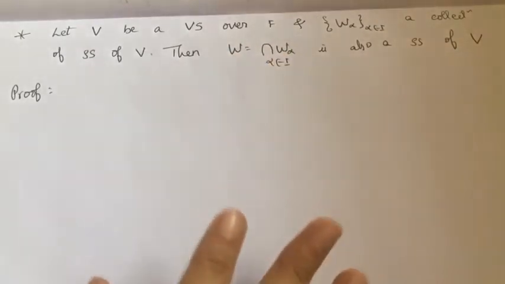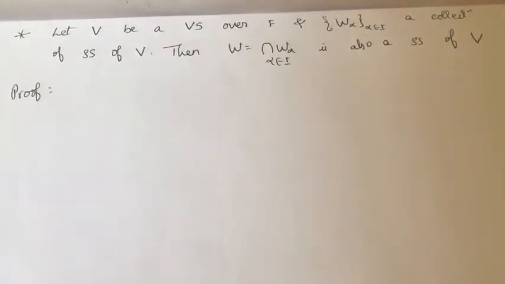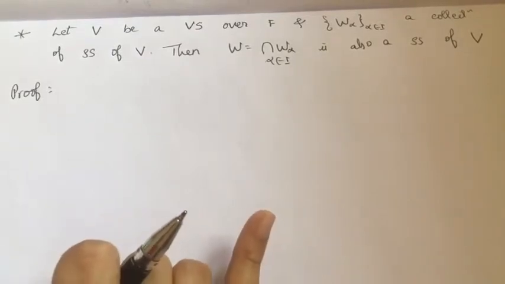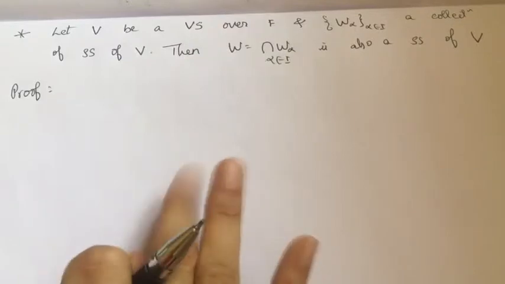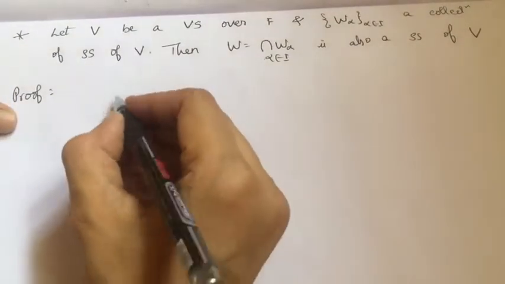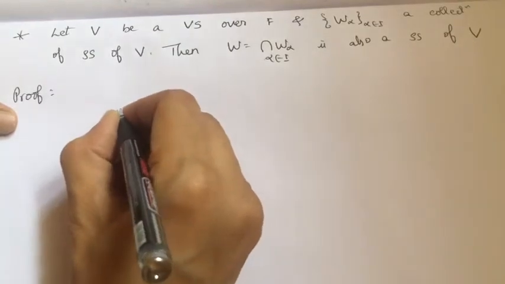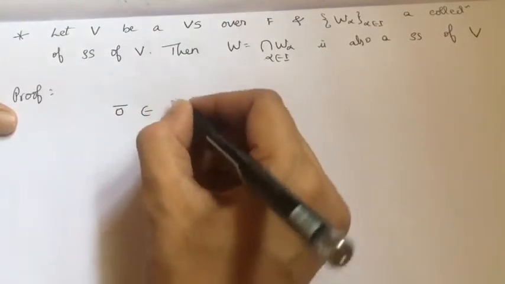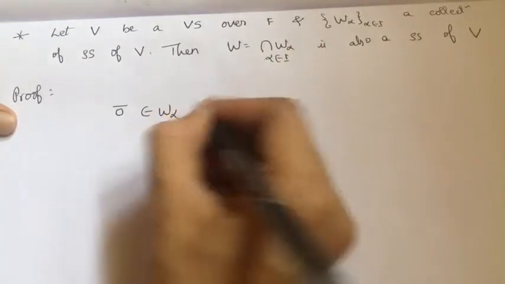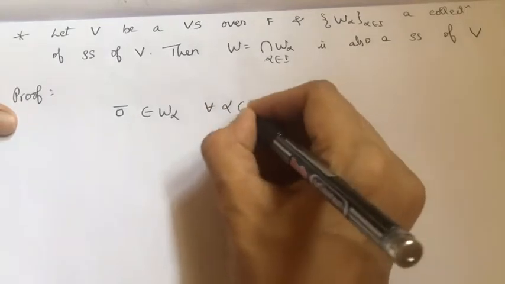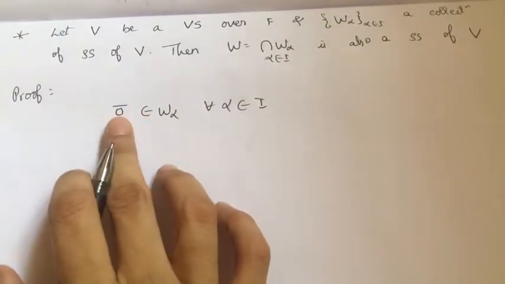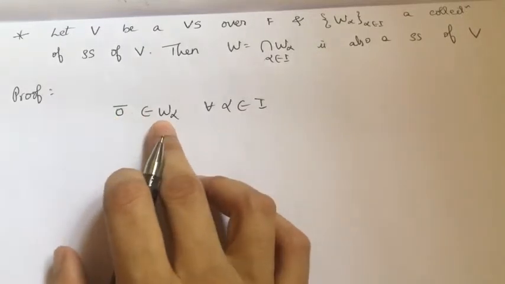I have to show W is a subspace. So to show W is a subspace, I have to check whether it is empty or not. It should not be empty. And then I have to check for vector addition and scalar multiplication. So first thing is, I know the 0 vector belongs to all this W alpha, for all alpha belonging to the index I. 0 vector means the 0 vector is there in all the subspaces.